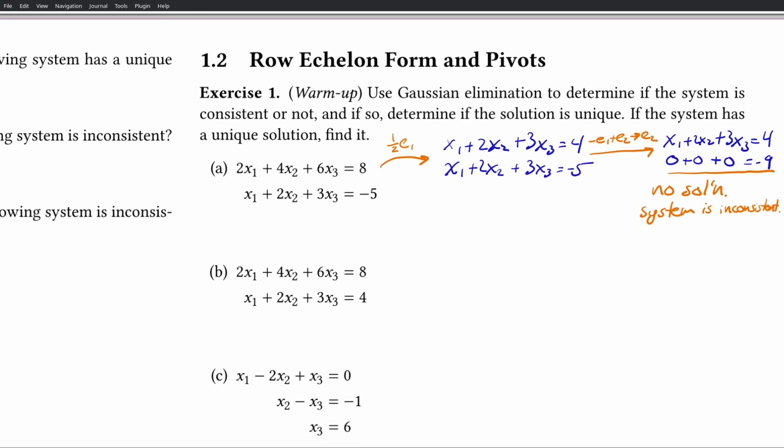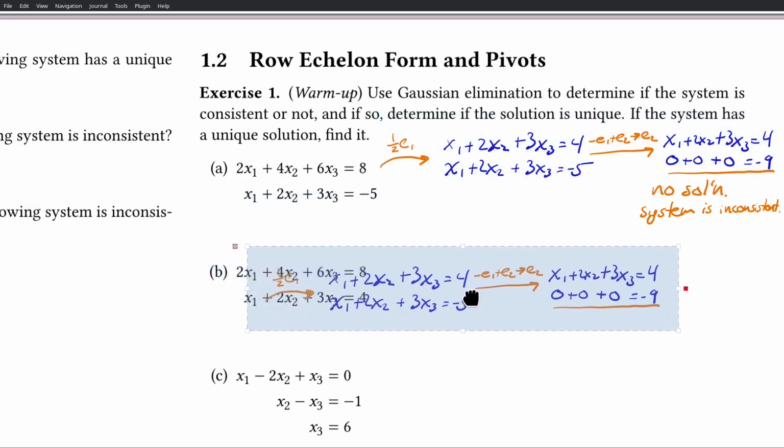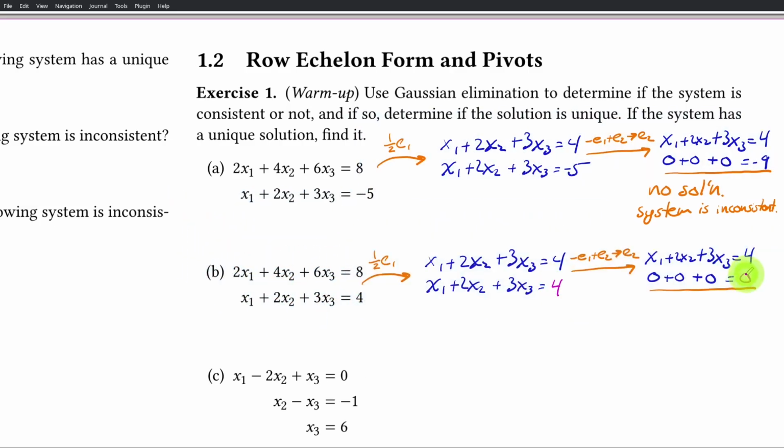Now for part B, most of it is actually the same. Everything except the 4 is the same. So we could actually do the same sequence of row operations here, just make a couple modifications. And this time we get 0 equals 0 as the last equation. And it is possible to make 0 equals 0. No value of x1, x2, x3 can make that false. So all you need to do is make the first equation true to get a solution.